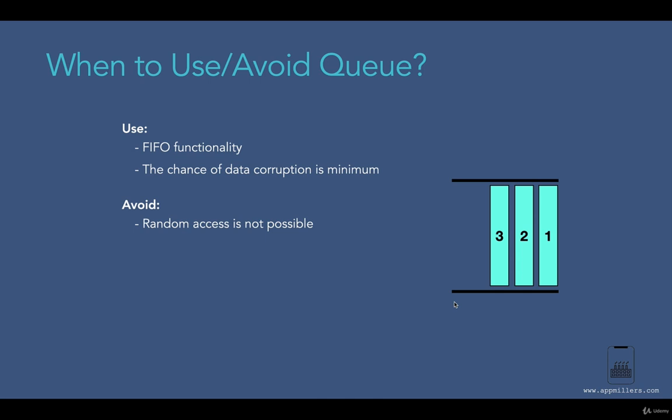Now with this we have come to the end of this section. In this section we have implemented the Queue data structure using array and linked list. So hopefully everything is clear about the Queue data structure. See you in the next section.